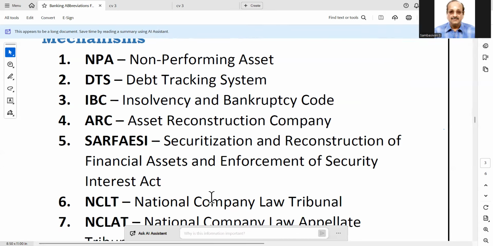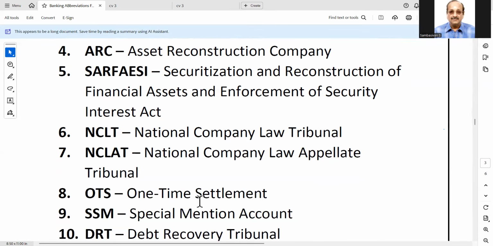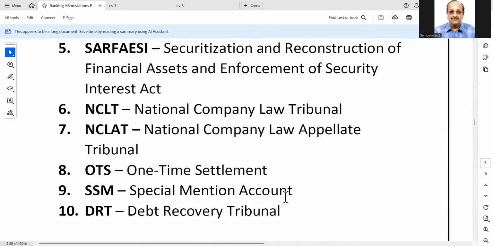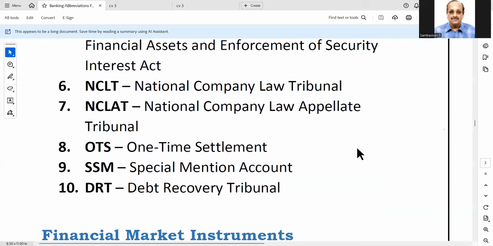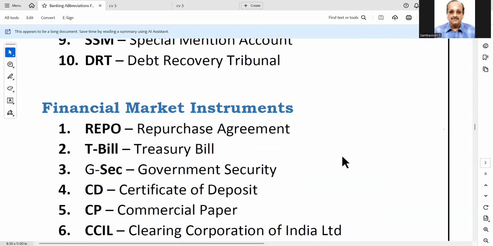Then NCLT also is a common one for them. OTS, one time settlement, SMA, these are all common. Debt recovery tribunal. Sometimes they will ask silly questions. How many debt recovery tribunals are there? And then what is debt recovery tribunal appellate? Then what is the maximum duty for DRT petitions, like that. Continue.